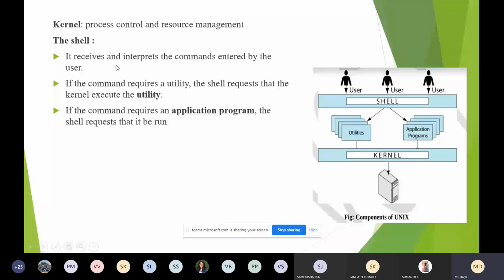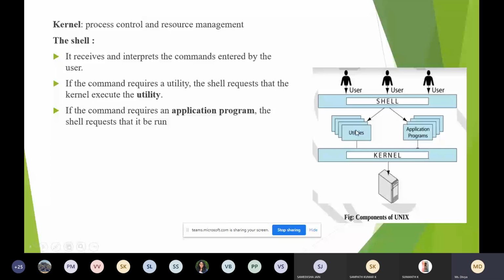If the command requires a utility, for example the ls command, that ls command will be stored here in the utilities. So utilities are nothing but files.